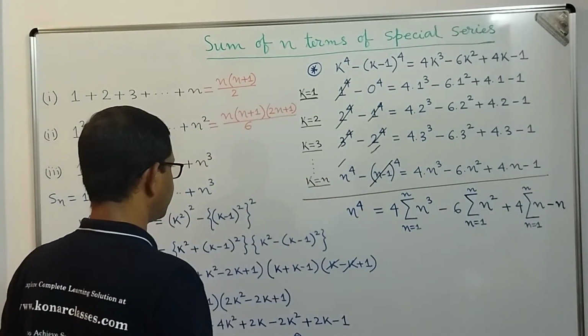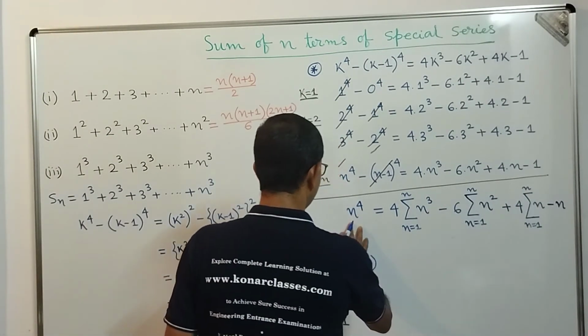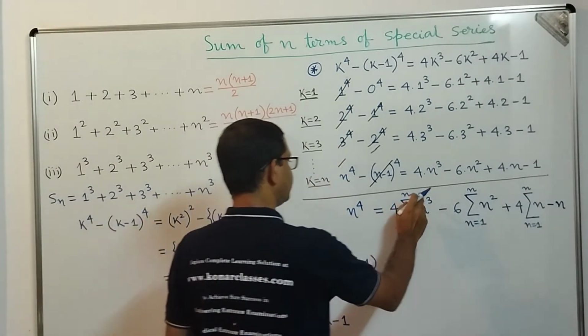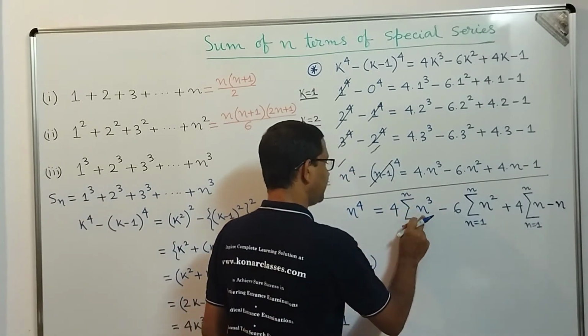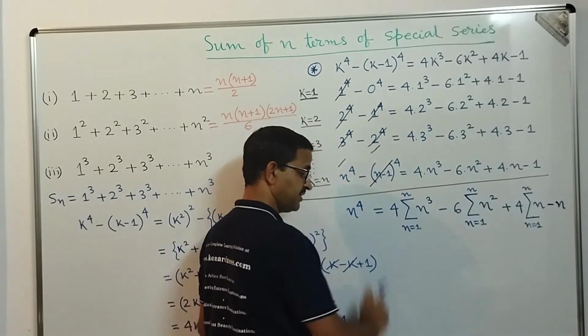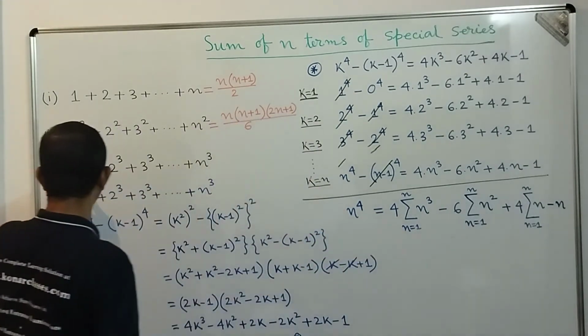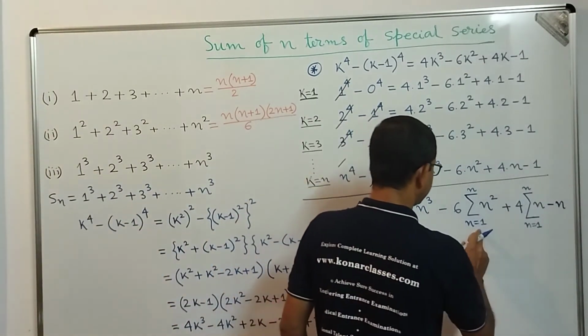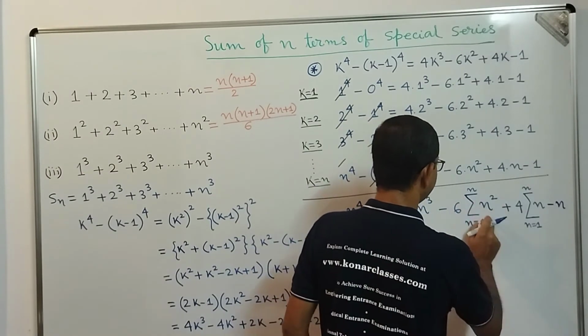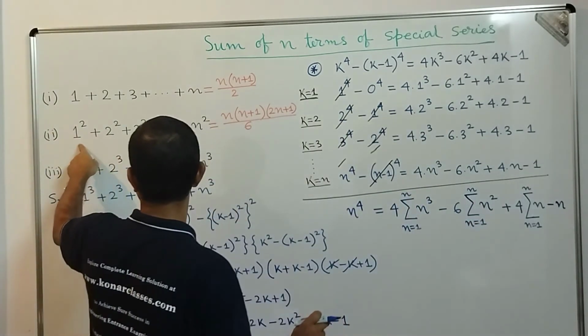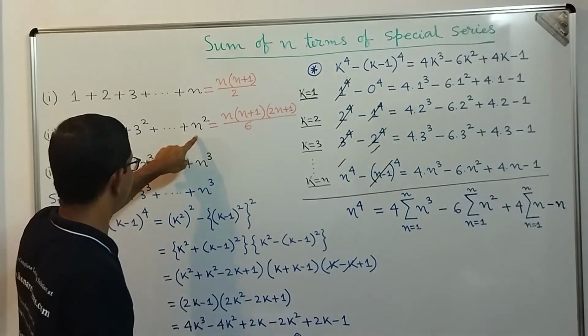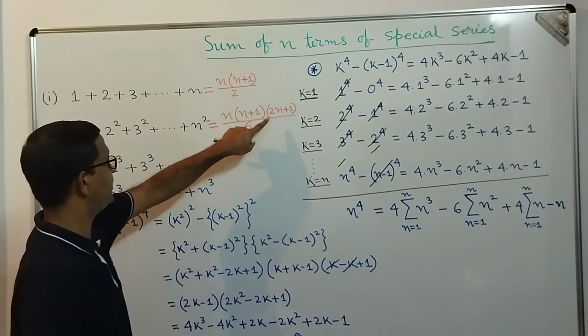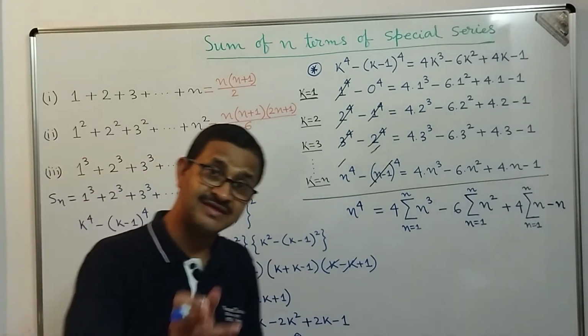So what we get, dear students, is n to the power 4 equal to 4 into summation n equal to 1 to n cube. That's the value we need to find out, that is nothing but 1 cube plus 2 cube plus 3 cube up to n cube. Then 6 into summation n equal to 1 to n square, that value we are aware of. That is 1 square plus 2 square plus 3 square up to n square, which is nothing but n into n plus 1 into 2n plus 1 by 6.